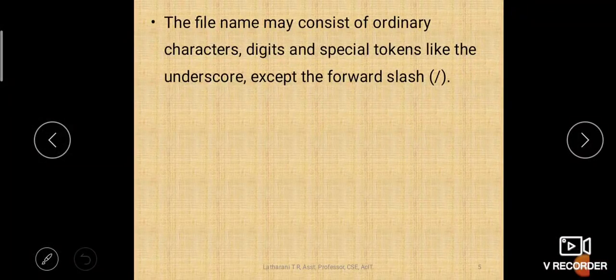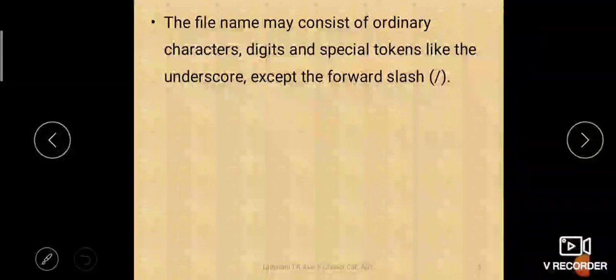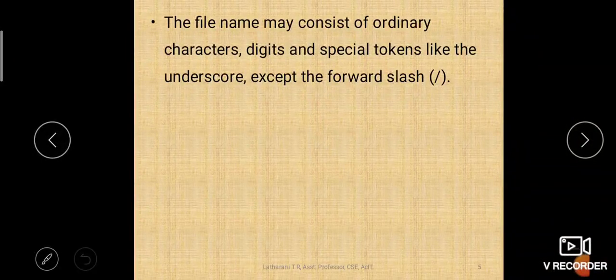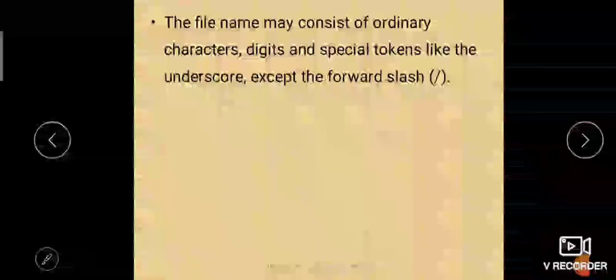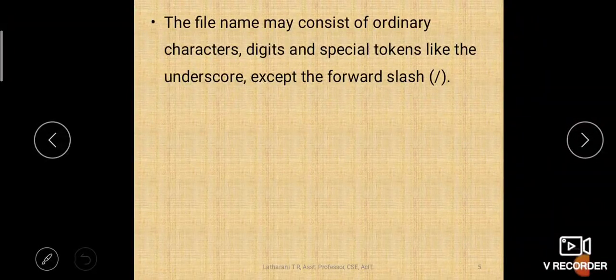The file name may consist of ordinary characters, digits and special tokens like underscore, except the forward slash. See, how can you give a file name in Unix? As we said, every file has a name for its identification. So, what characters can that file name have?